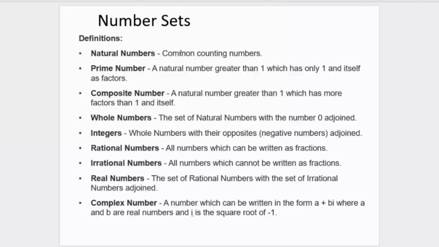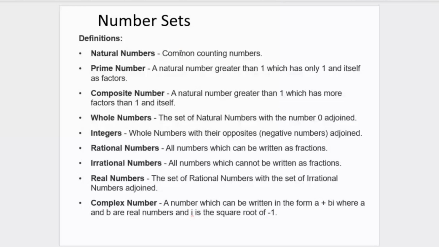You count with them. You can't go to the market and tell the woman, madam, give me -2 mangoes. The woman will be like, hello? That doesn't make any sense. You get my point. But the numbers that you count your money with, you count 1K, 2K, 3K, 4K, 5K. You count things that you play with in real life. So those are what we refer to as natural numbers that you count.